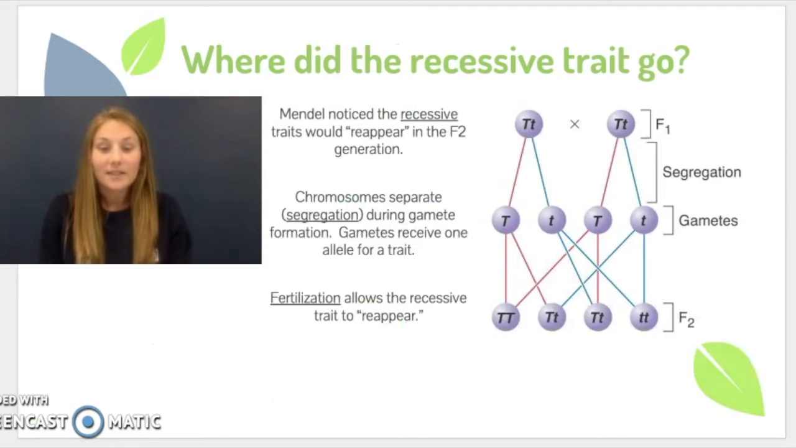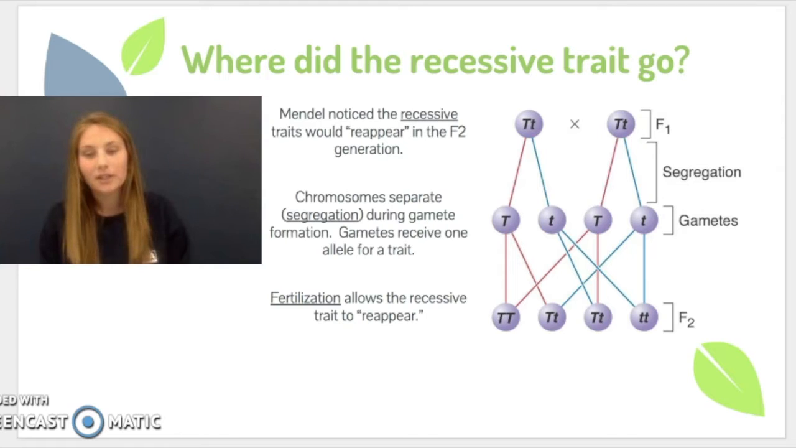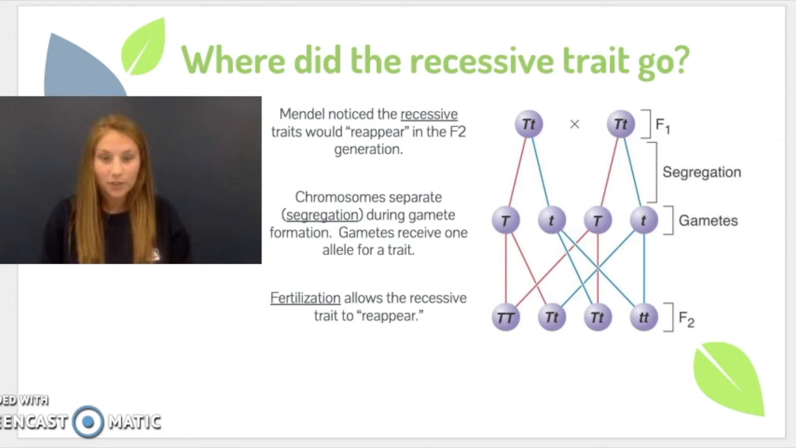All right, so our last question. Mendel noticed that the recessive traits would reappear in the F2 generation. So if you look at the picture on the side, we're starting with the F1 generation, which is very important. We are not starting with the parental generation right now. So you have the F1s, and you're going to cross them together.